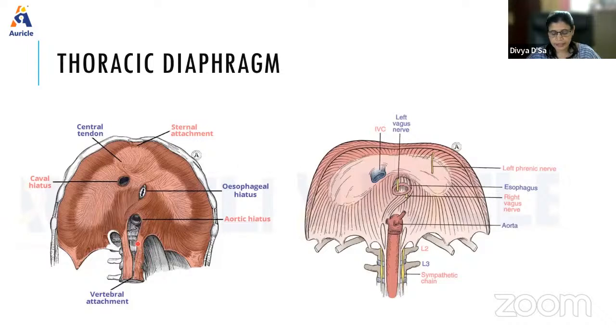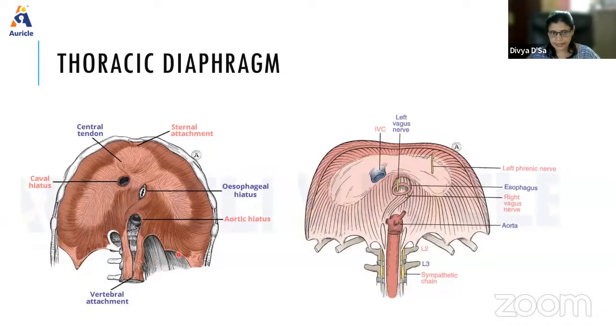The second is that it arises as a pair of median arcuate ligaments, in the center here, also called the medial lumbosacral arch. Each ligament bridges across the front of the psoas major and is formed by the thickening of the psoas fascia. It is attached medially to the body of the first or second lumbar vertebrae, and laterally to the tip of the transverse process of the first lumbar vertebra.